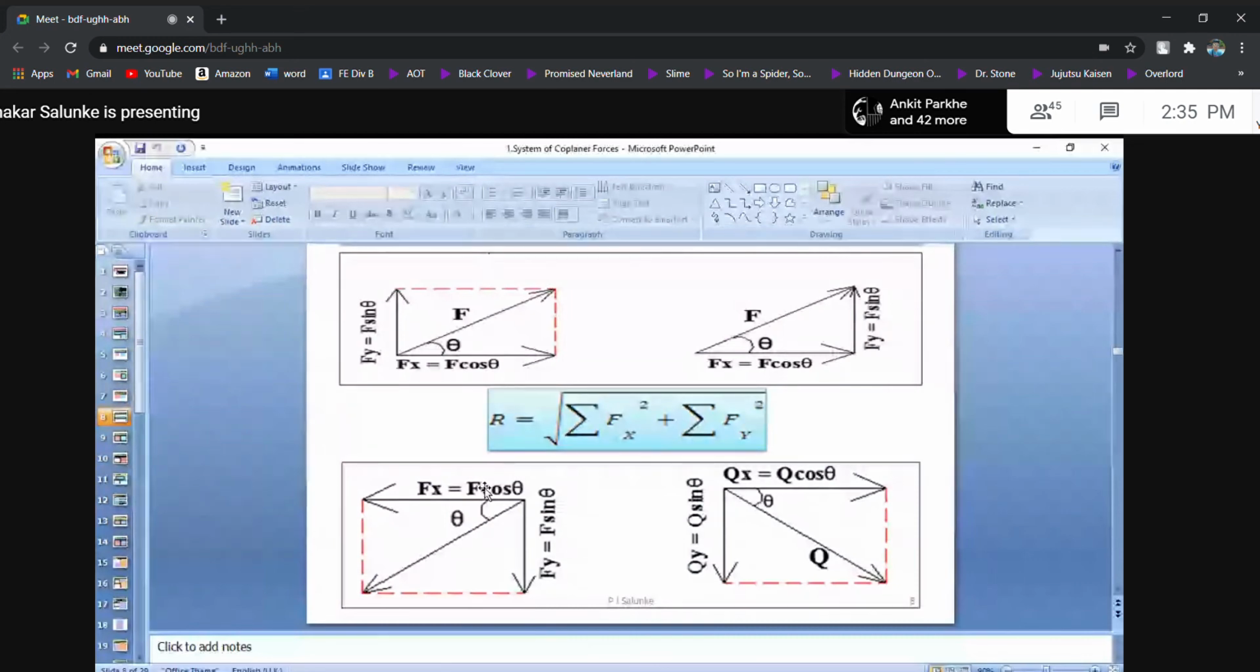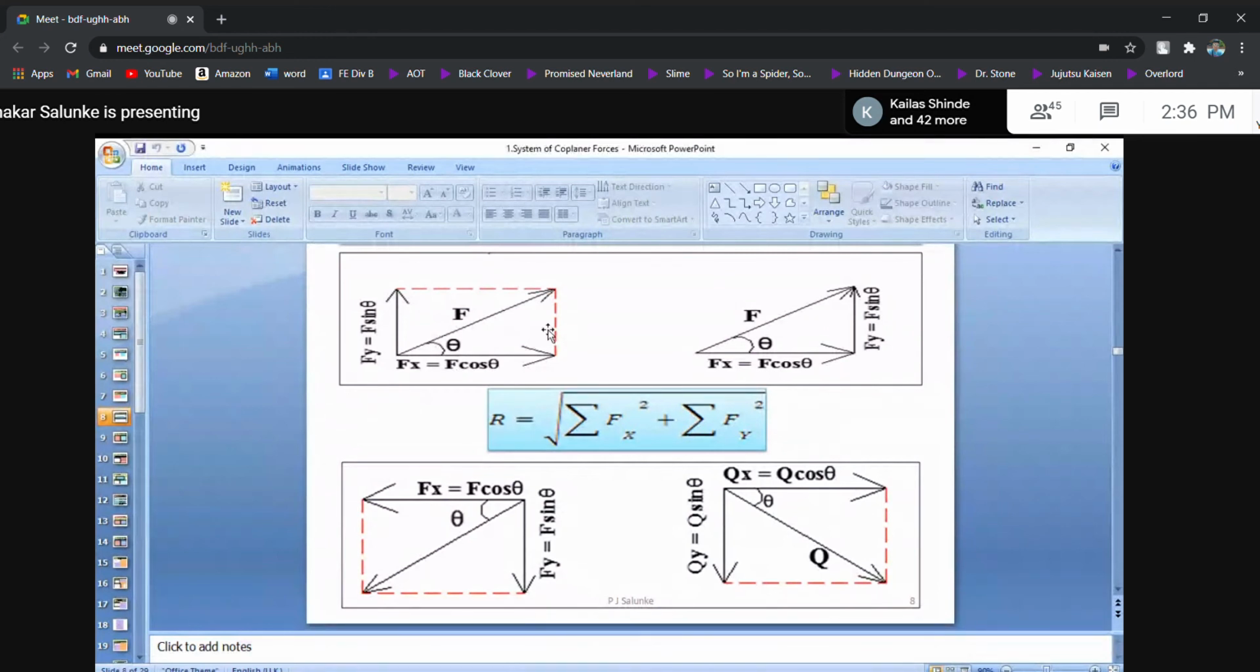Fy equals F sin theta. So friends, henceforth remember: x component equals F cos theta, y component equals F sin theta, provided your angle is with respect to the x-axis. Cos theta equals Fx by F, so Fx equals F cos theta. Sin theta equals Fy by F, so Fy equals F sin theta.